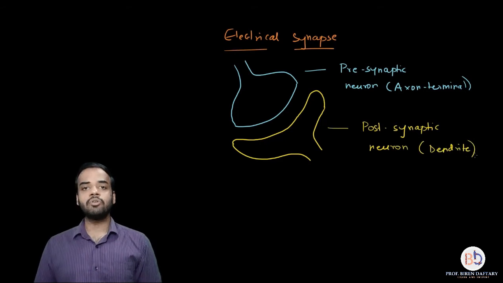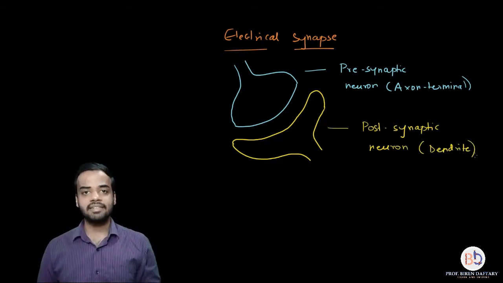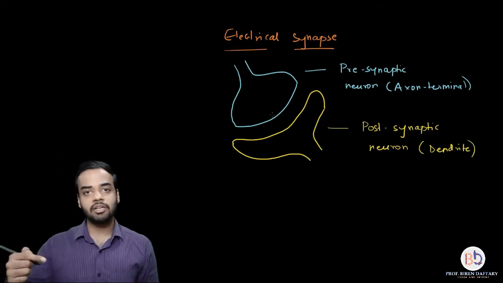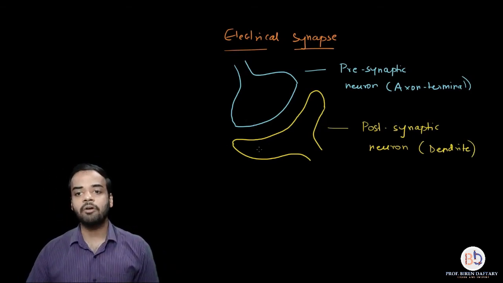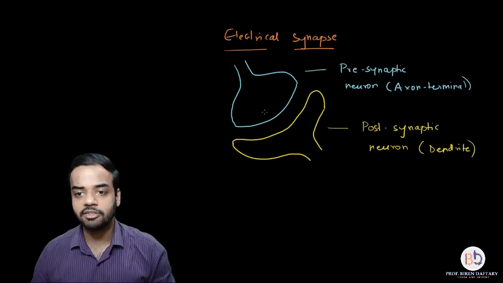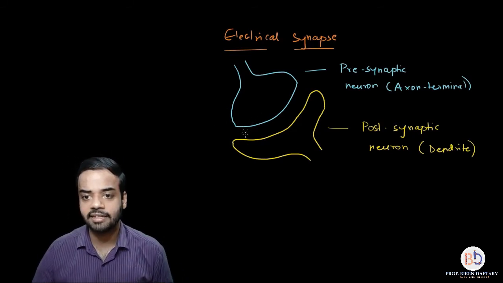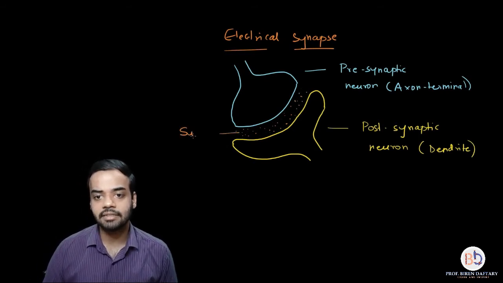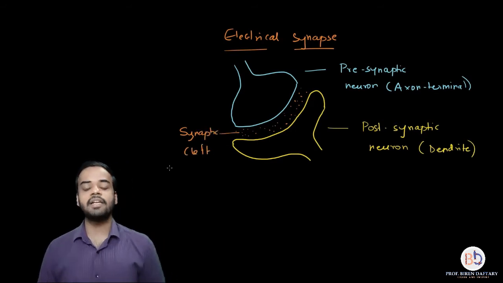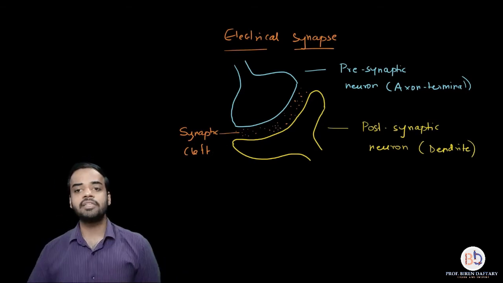Alright, now what is going to happen is, in the case of electrical synapse, it is very, very easy. When the impulse reaches the axon terminal of the presynaptic neuron, okay, it will directly jump over the synaptic cleft. See this space which is present in between. Okay, I'm going to just shade that space. If you can see, I'm using the orange color to shade this space, and this space, as I have already told you, is called the synaptic cleft.